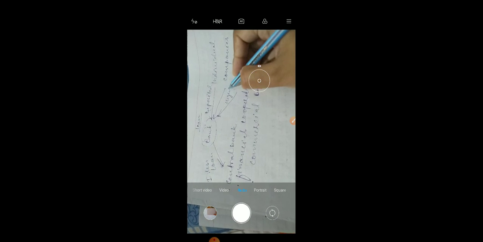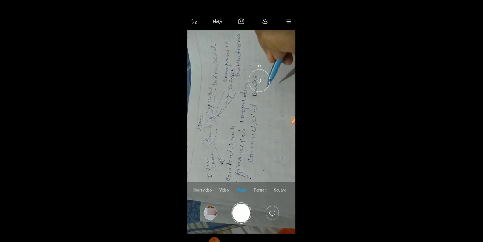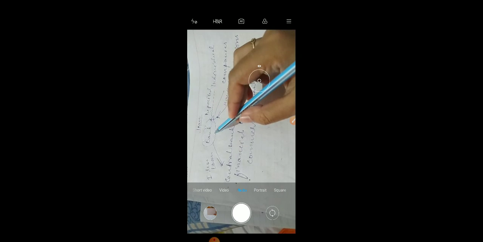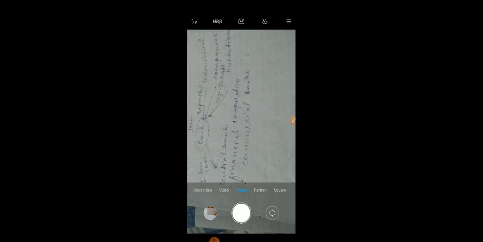Through this, the bank earns profit and increases its resources. I hope you can understand this point very well.